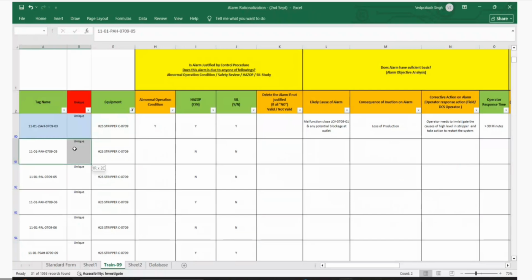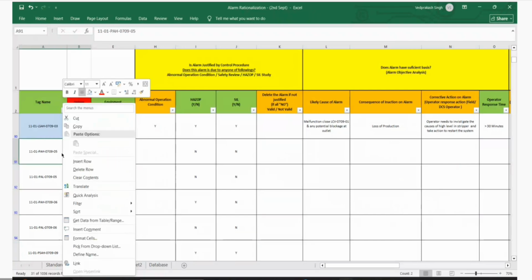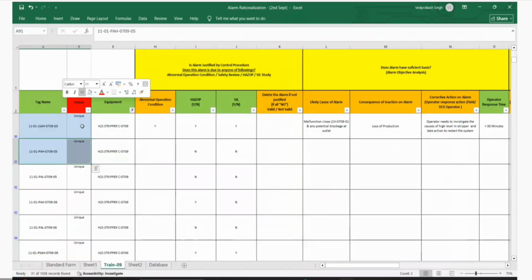High pressure. This is similar. This is the first time pressure, right? First time pressure. High pressure is a trip. Go to the P&ID and we'll see this 70905.